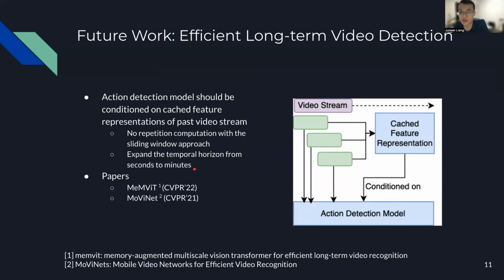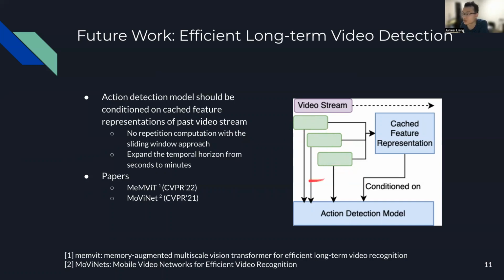And here we share an important future work that we think is promising in the field, which is efficient long-term video detection. The action detection model should be conditioned on a cached feature representation of past video stream. Our system currently has a lot of wasted, repeated computation, right?